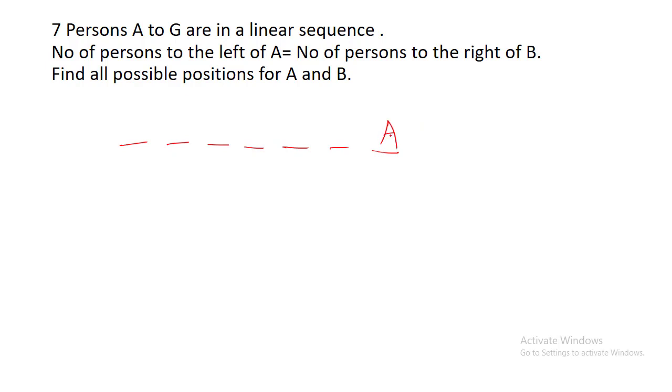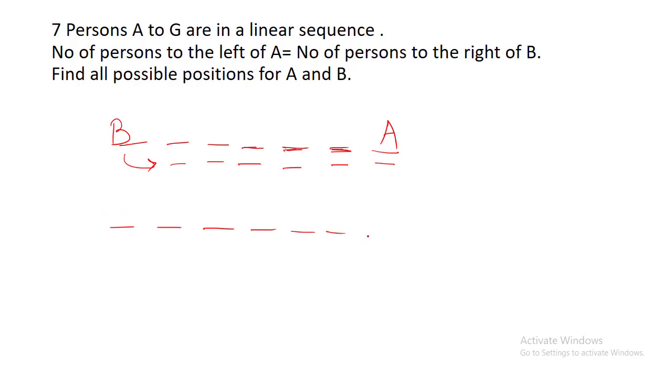So let's say I'm placing A at the extreme right corner. The number of persons left of A is 1, 2, 3, 4, 5, 6. This is the same as the number of persons to the right of B. So I want 6 persons to the right of B. So 1 person, 2, 3, 4, 5, 6 persons. So B should come here. In that way, B is at the extreme left corner, and the number of persons to the right of B becomes 6. This is one of the possibilities.